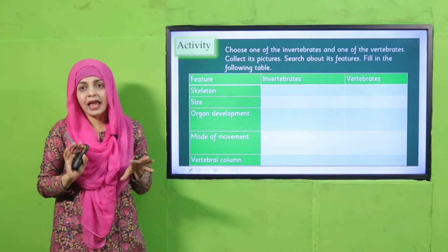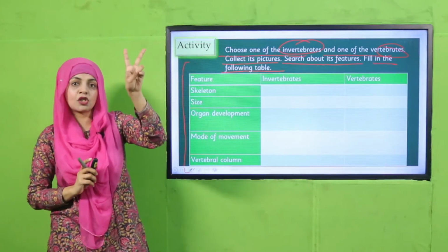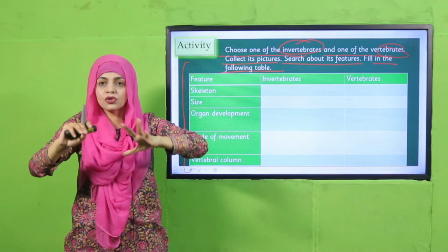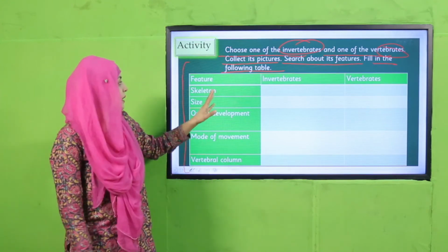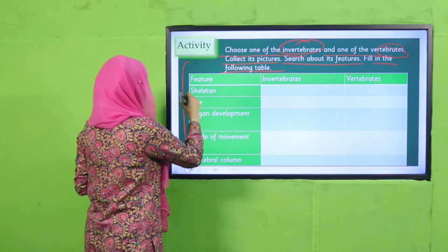So now there is an activity that you will perform. हमने अभी काफ़ी सारे differences पढ़े हैं among invertebrates and vertebrates. Choose one of the invertebrates and one of the vertebrates. Collect its pictures. Search about its features. Fill in the following table. So my dear students, आपको दो एनिमल्स सर्च करने हैं. One will be invertebrate and second will be vertebrate. Also search for their pictures. और उसके बाद आपने ये जो टेबल है इस तरह का बना के उसको फिल करना है.